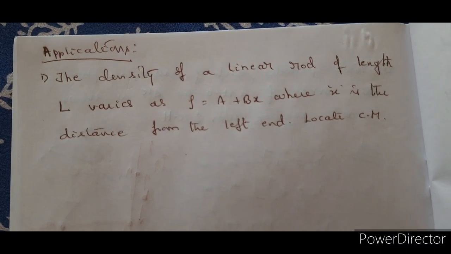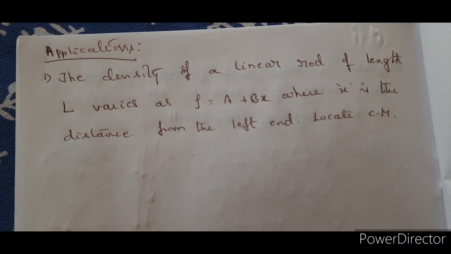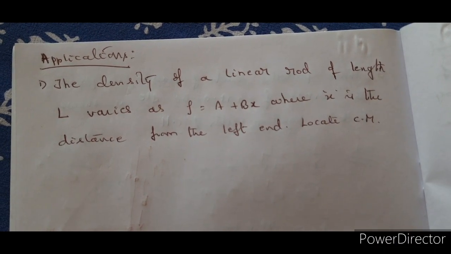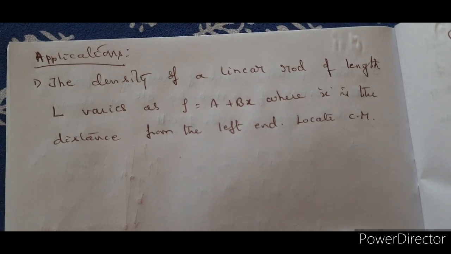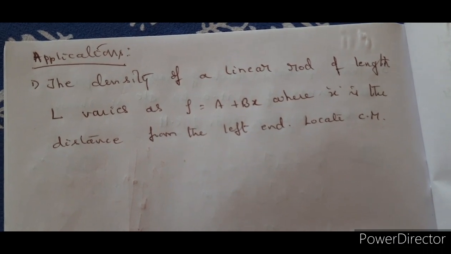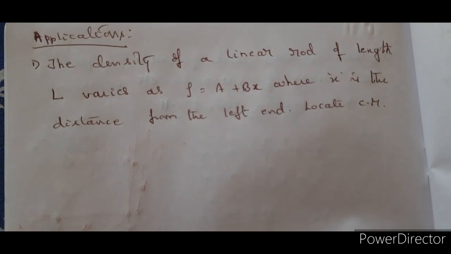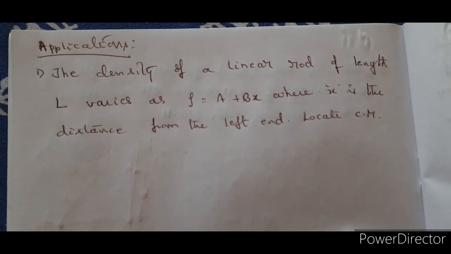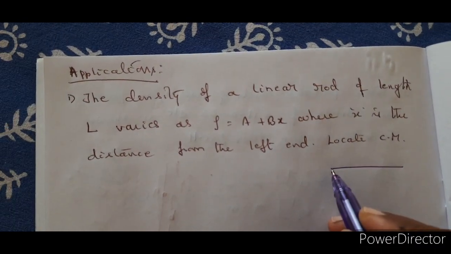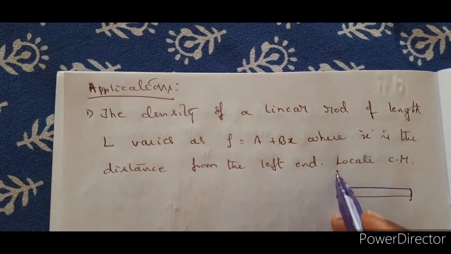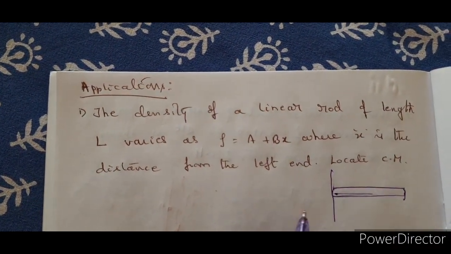Right, here is a problem where we can apply the concept. The density of a linear rod of length L varies as rho is equal to A plus Bx. So density of linear rod means linear density is being talked about, of course we have taken it as rho here. So no harm, nothing to be worried, it is lambda. Where x is the distance from the left end, locate the center of mass. So this might be the rod, and this is the left end. So from the left end of the rod, we have to locate the center of mass.